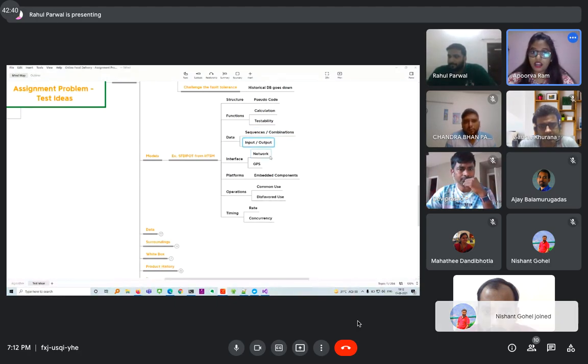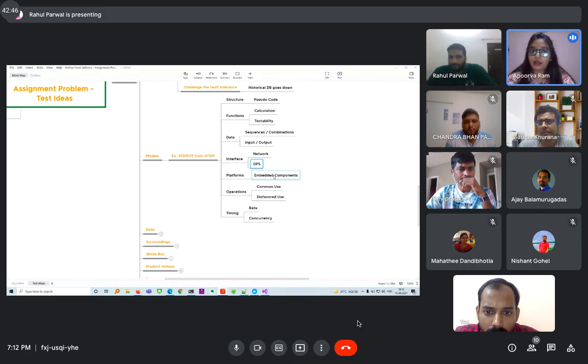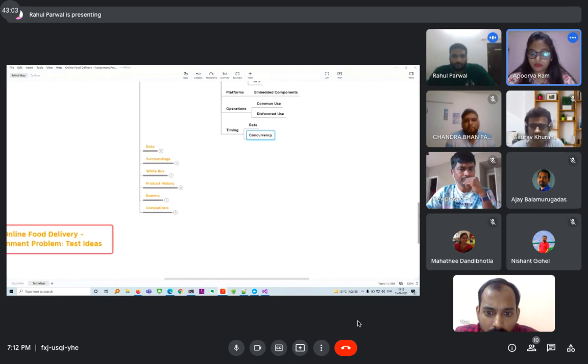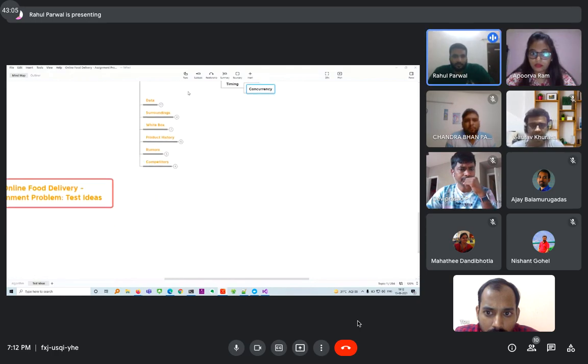For interface, we are considering the network and the GPS locations that we can test on. Platform is the embedded components that are involved here. For operations, we are using common use and disfavored use. And time is the rate and concurrency with which the orders are taking place. Yeah, so that's some model which we thought of.